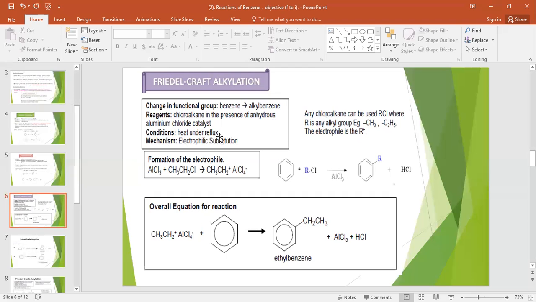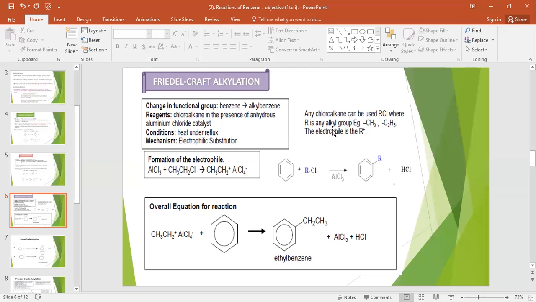And chloroalkane, because we need the reagent chloroalkanes, can be written as RCl, where R is an alkyl group, for example CH3, C2H5, which you can represent by R alkyl group, and the electrophile is R positive, meaning CH3 positive, C2H5 positive. That is the electrophile for alkylation, because you are going to add an alkyl group to the benzene ring. That's why we call it alkylation.